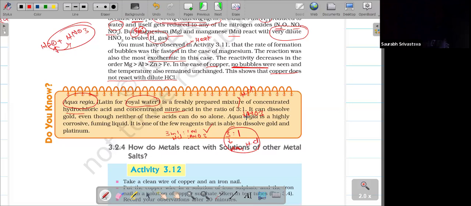Okay. So if you go to a gold shop, a jewelry shop, they'll check whether it is pure or not. How do they check? They keep one drop on the gold, and it will show a white color precipitate. If it shows the white color precipitate, then they will say, yeah, it is pure silver or pure gold. Like that they will give the rating. Based on that only they will give the rate.